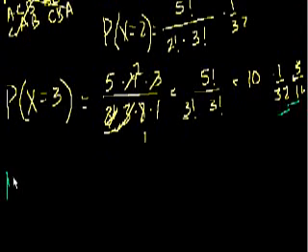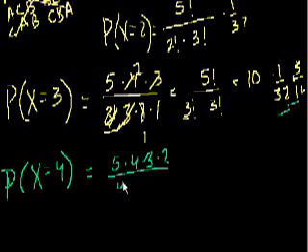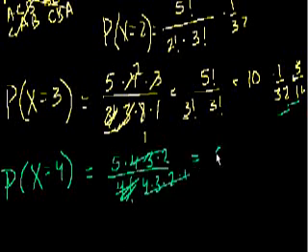What's the probability that x is equal to 4? Well, we could use the same kind of formula now that we've been using before. It could be 5 times 4 times 3 times 2. How many ways can you arrange 4 things? It's 4 factorial. 4 factorial is essentially this thing right here, 4 times 3 times 2 times 1. So these cancel out, so it's 5. And then each of the scenarios has a 1 in 32 chance, so it's equal to 5/32.